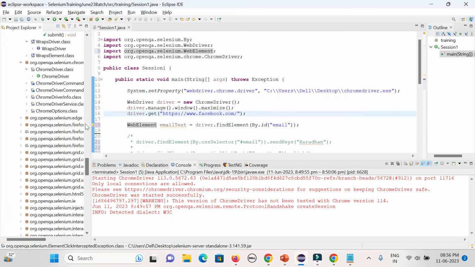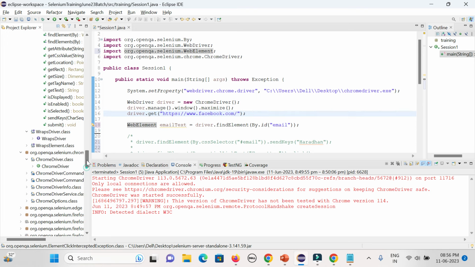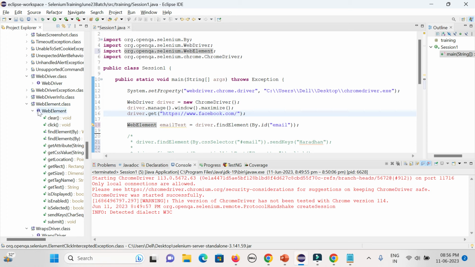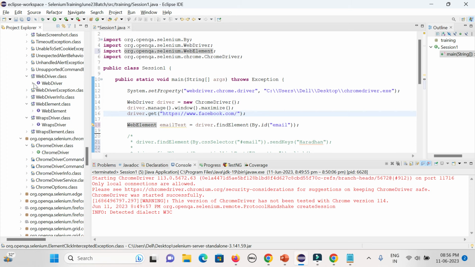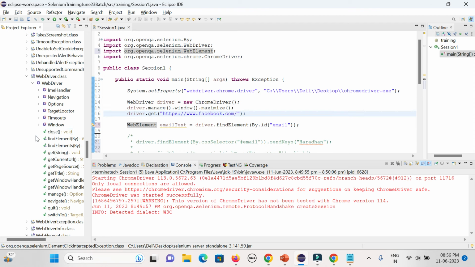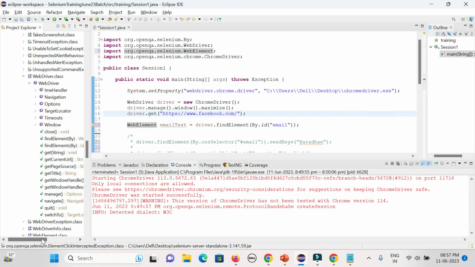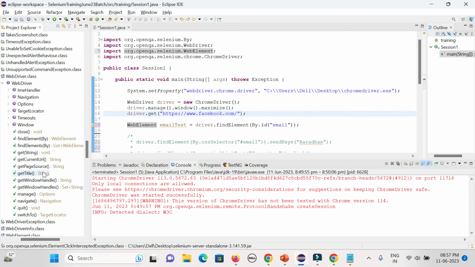Okay. WebElement is also an interface, WebDriver is also an interface. And here only you could see there are different methods and other things coming. Again, these are interfaces. That is the reason if you type it, it comes as navigation, then options, window, timeouts, and these are the latest methods available. For those methods, you could see this is the method name and this is the return type for every method.